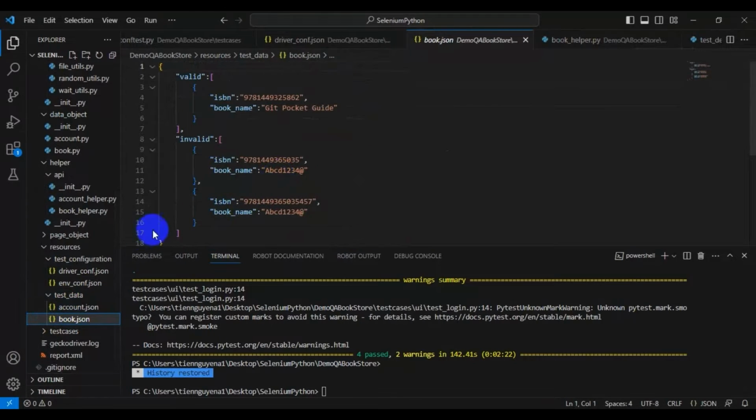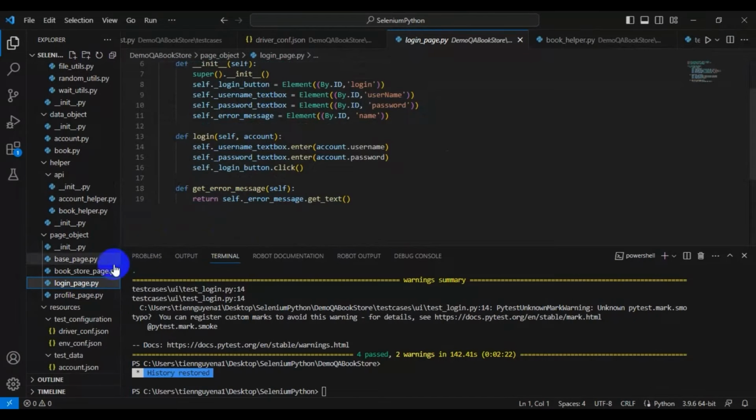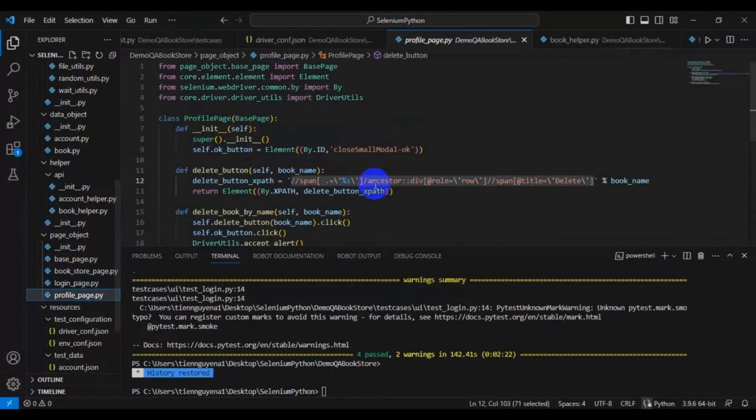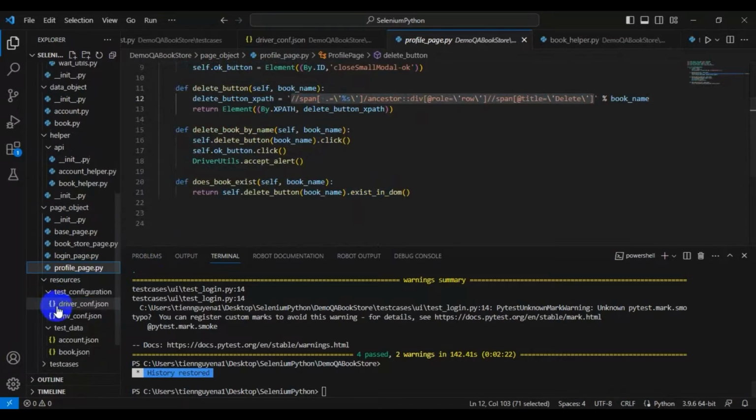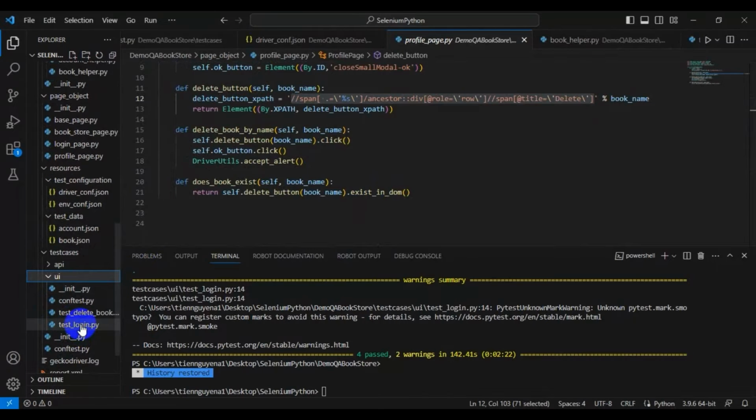In this project, we also apply page object model pattern so that we can maintain the script more easily. Therefore, all the locator and the page classes are stored here. Test cases folder is the place we store test case. We create separate folders for API and UI test cases for easy maintenance.